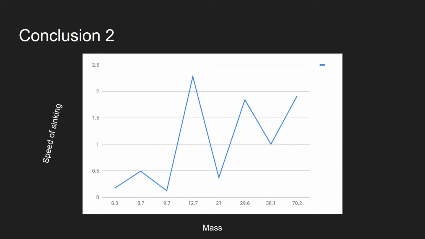Well, actually, the mass didn't affect the speed of sinking, since the mechanical pencil is 12.7 grams and it took 2.28 seconds to sink, but the 2B pencil is 9.7 grams and it took 1.84 seconds. But at the same time, we found out that the volume of the object does affect the speed of sinking. So we think that our conclusion is that both mass and volume will affect the speed of sinking, which is different from our hypothesis that only mass will affect the speed of sinking.